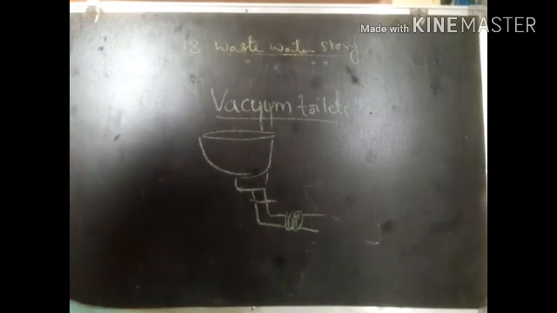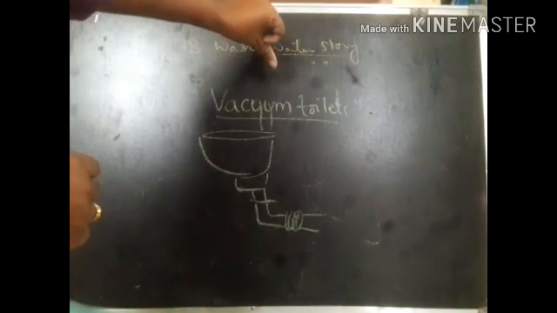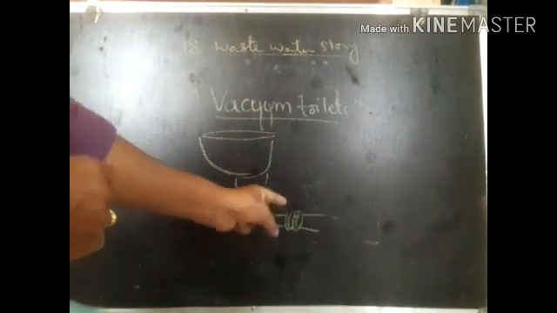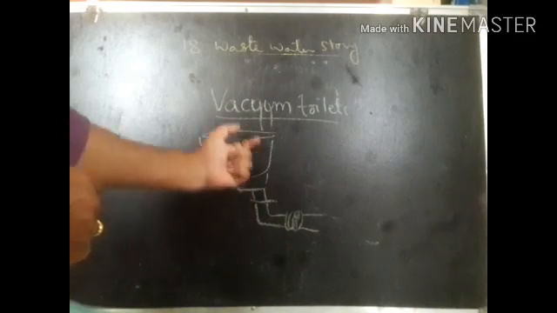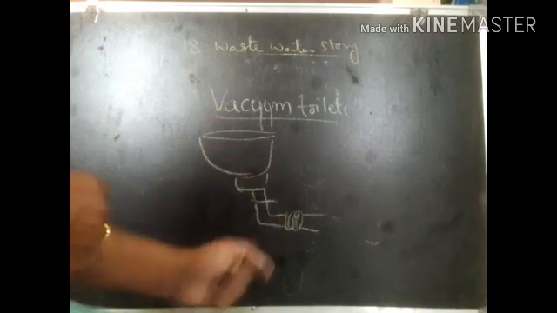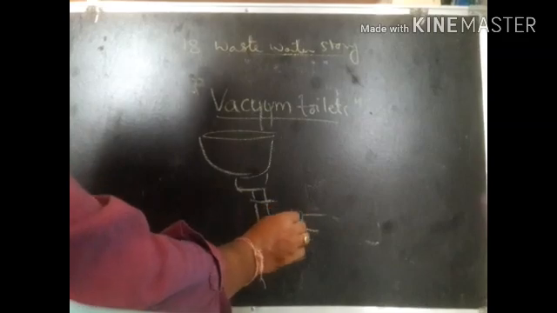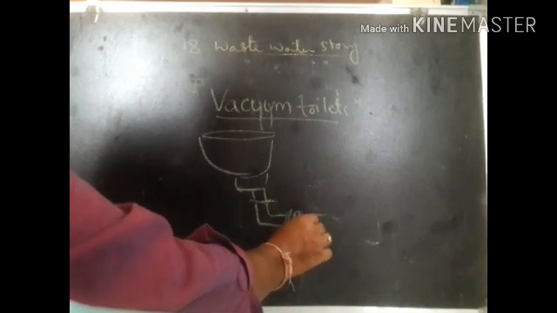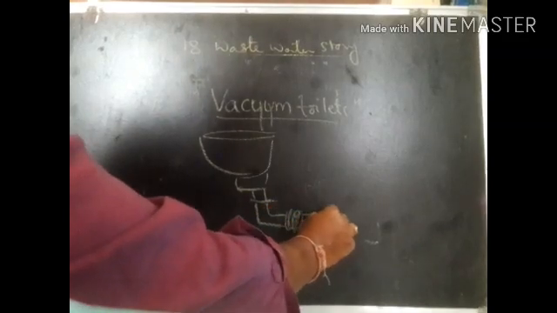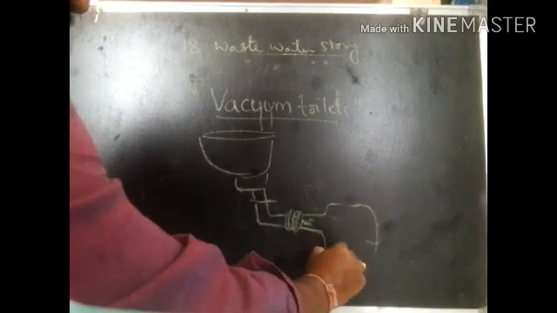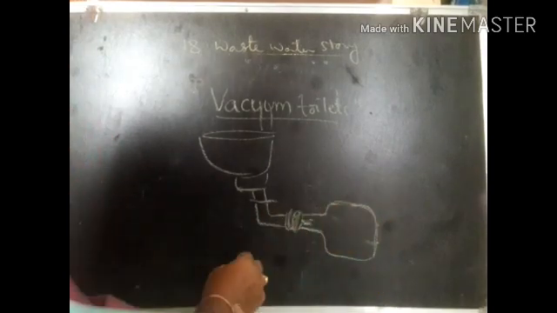Whenever you flush the toilet, the vacuum pulls the human excreta with force, and this forcible pull of the excreta gets it stored in a tank that is present on board the aeroplane.